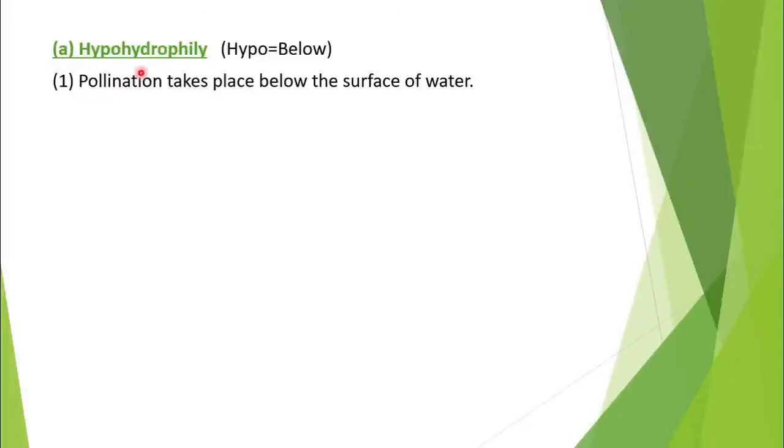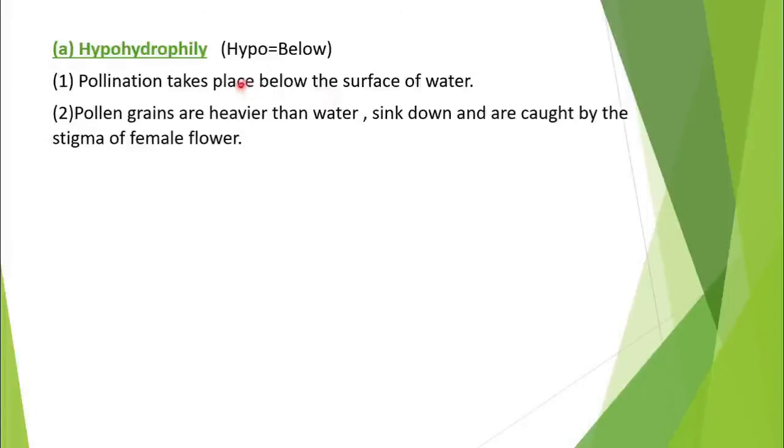So now first is hypohydrophily, where hypo means below. Why is the term given hypohydrophily? Because here the pollination takes place below the surface of water. Here the pollen grains are heavier than water. That's why they sink down and they are caught by the stigma of the female flower. Female plant is submerged only. It is under the water because here the pollination is taking place under the water.